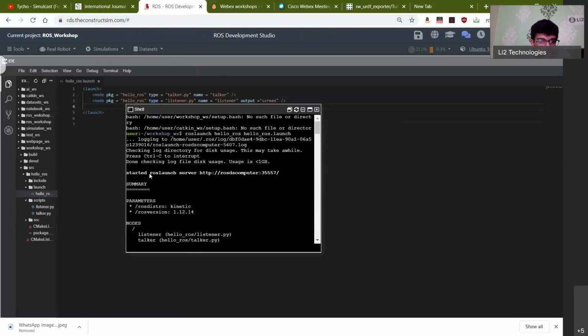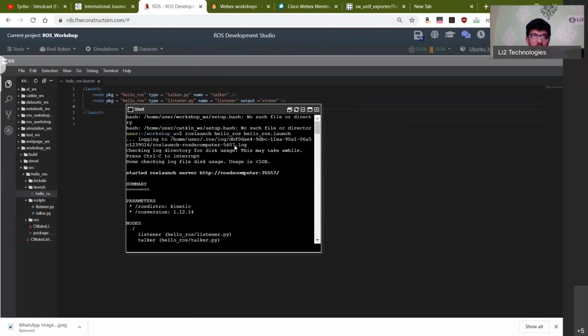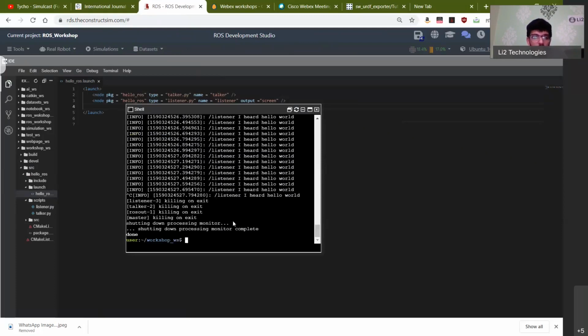When roslaunch started running, a master was automatically created. So there was an auto starting of a new master, and every time you run a launch file, you don't have to create a master. Also, if you want to run a rosrun after running a launch file, you don't have to create a master, because the same master can be used to coordinate the communication between a launch file as well as a rosrun. In case someone has a question on that, let me know in the chat if you were able to get this output.